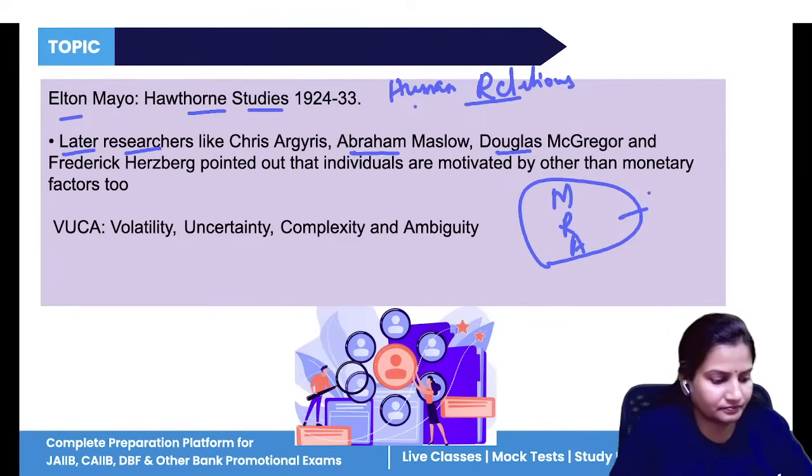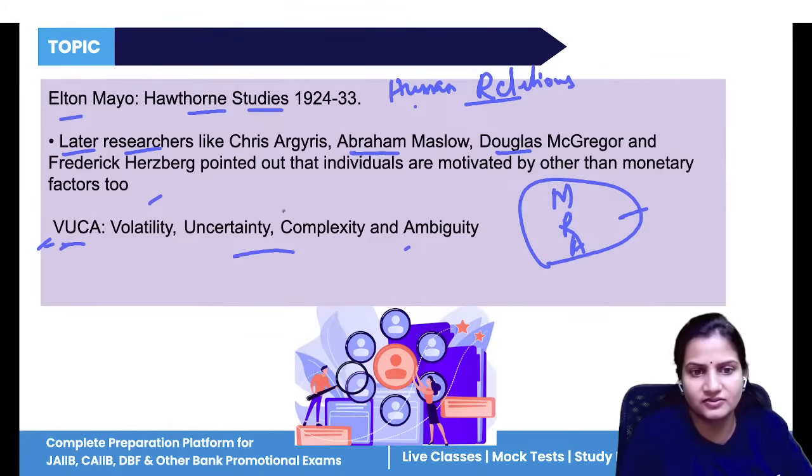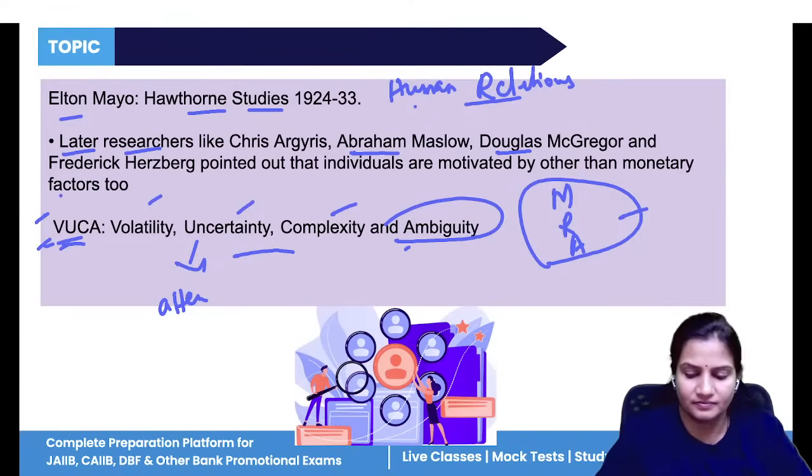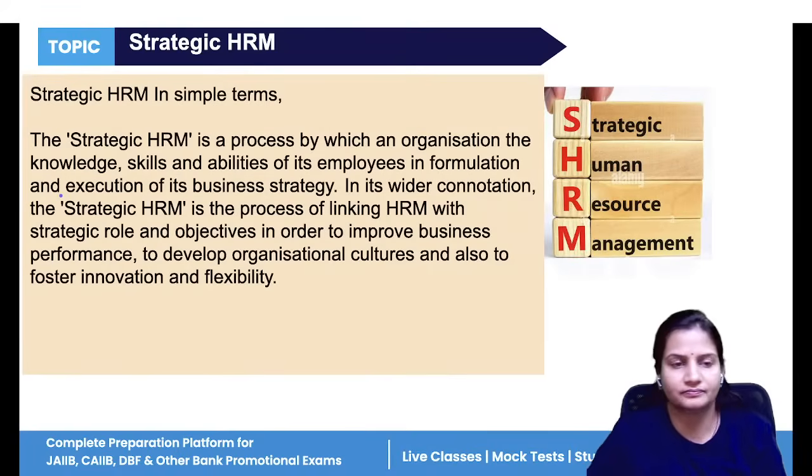Now, the full form of VUCA is important: volatility, uncertainty, complexity, and ambiguity. In every cycle, in a single attempt or in any of the different attempts, you can see this question. So the full form is important.